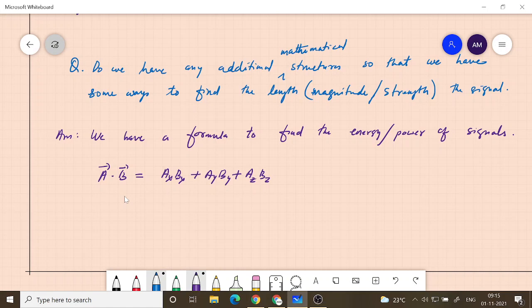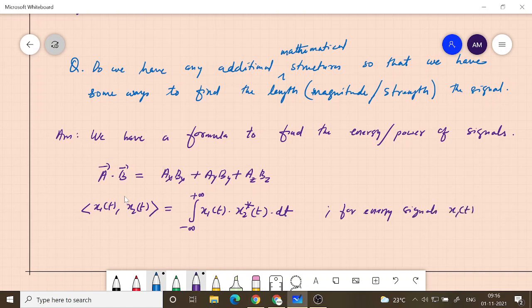So now how can you talk about an analogous thing? So the way we can talk about an analogous thing is like, let's say x1 of t and x2 of t. I am using this notation to talk about something analogous. And what does it do? It basically takes the first one and then multiplies with the conjugate of the second, and then integrates over the entire domain. Okay, so for energy signals, this is how I will define it.